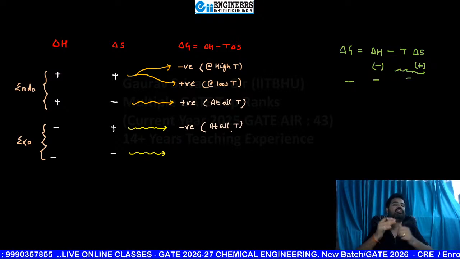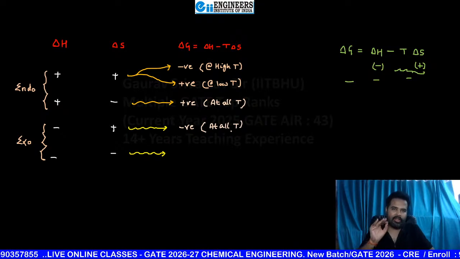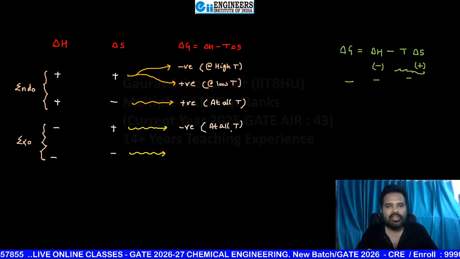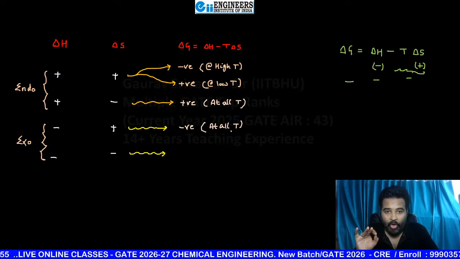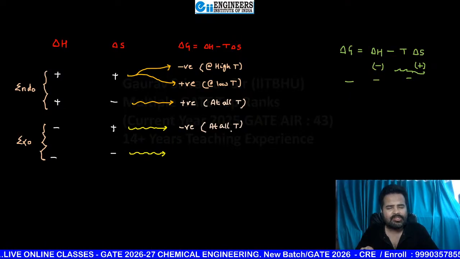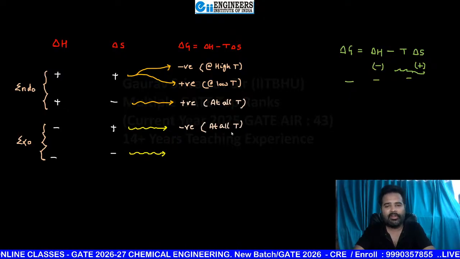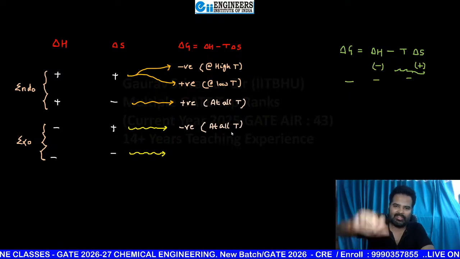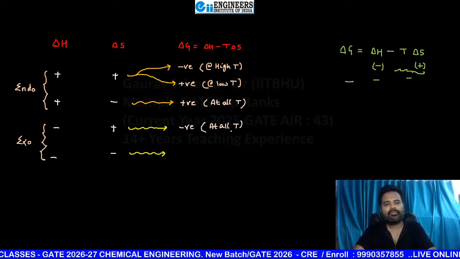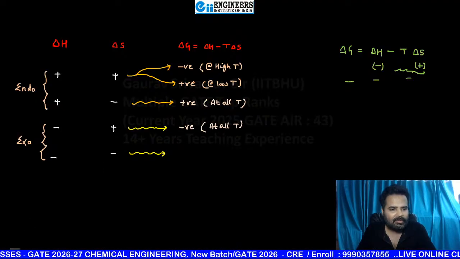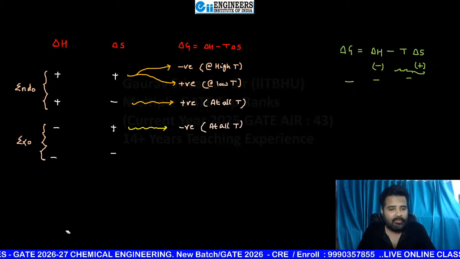What is the conclusive statement? For an exothermic reaction, if change in entropy is positive, the reaction is feasible at all temperatures. Are you getting my words every time, beta? Just like in the classroom, tell me yes, sir. So, everyone crystal clear, beta?